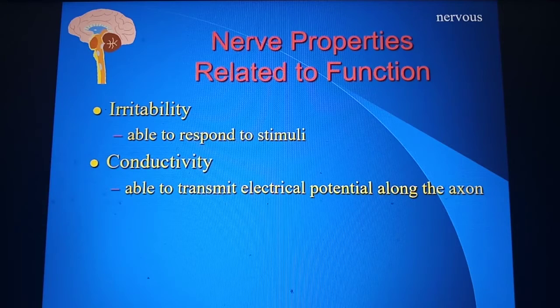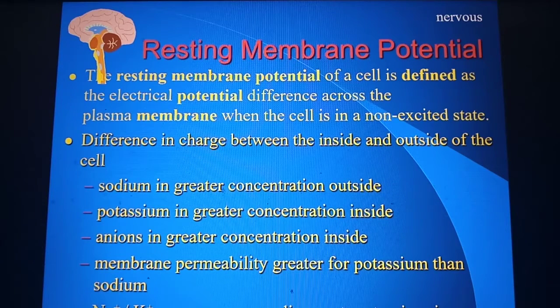So we have to see what this action potential is. Before the action potential, we need to know what is resting membrane potential. Resting membrane potential is nothing but the electrical potential difference across the plasma or cell membrane when the cell is in a normal state. When the nerve cell is in a normal state, it has not had any stimuli, it is not doing any conduction. In a normal cell, when it is resting, the potential across the cell membrane is called the resting membrane potential.